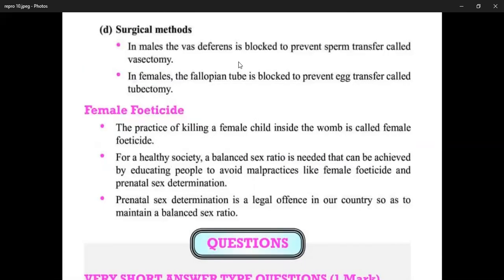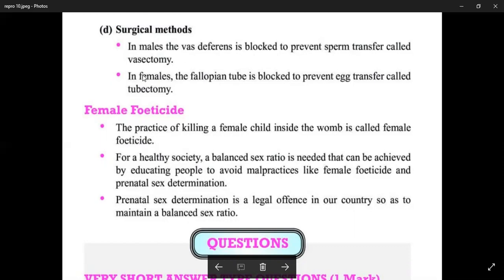Next is the surgical method, by which the fusion of egg and sperm can be prevented. In males, you know the vas deferens, through which sperms are transported to the urethra. So the vas deferens is blocked to prevent sperm transfer. This is called vasectomy, a very important term.